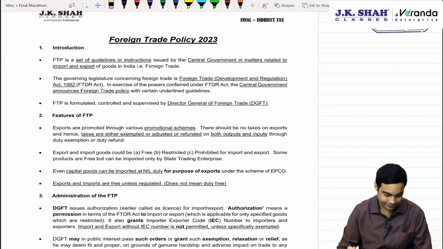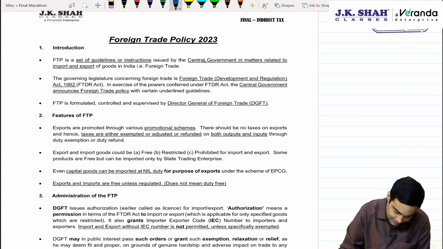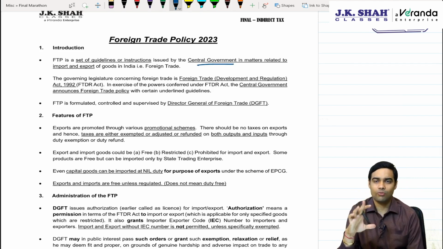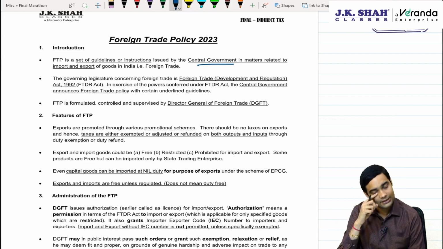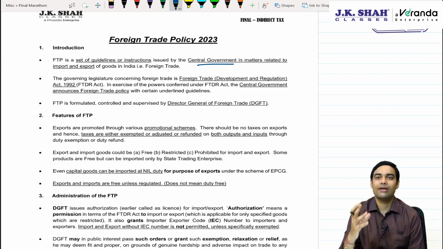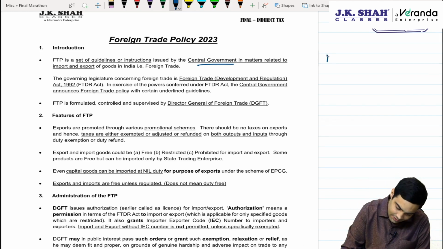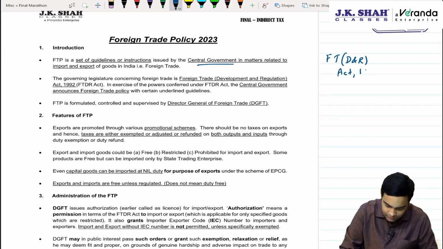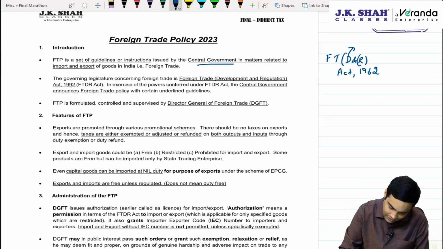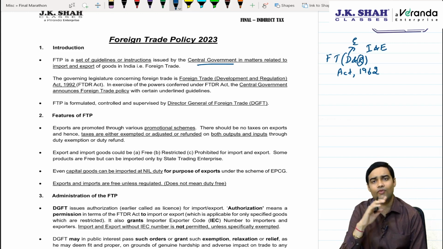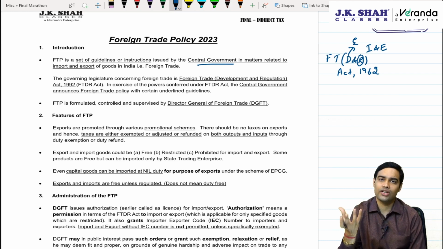So let's start. Now, central government has the power to make foreign trade policy, and they have made foreign trade policy 2023. This foreign trade policy basically provides instruction and guidelines for import and export transactions. Obviously, it comes from the Foreign Trade Development and Regulation Act 1992. The purpose behind foreign trade policy was to develop exports and regulate import and export transactions in India. It provides for various promotional schemes which are inbuilt in this foreign trade policy.